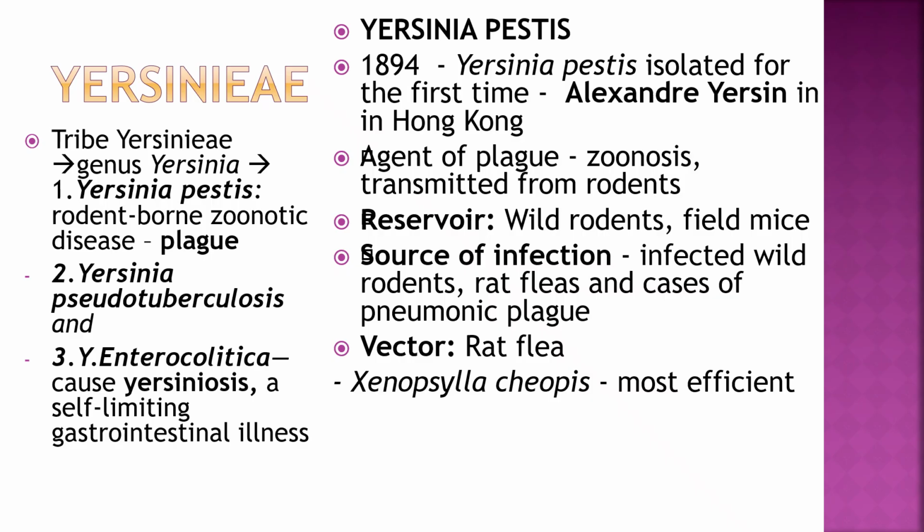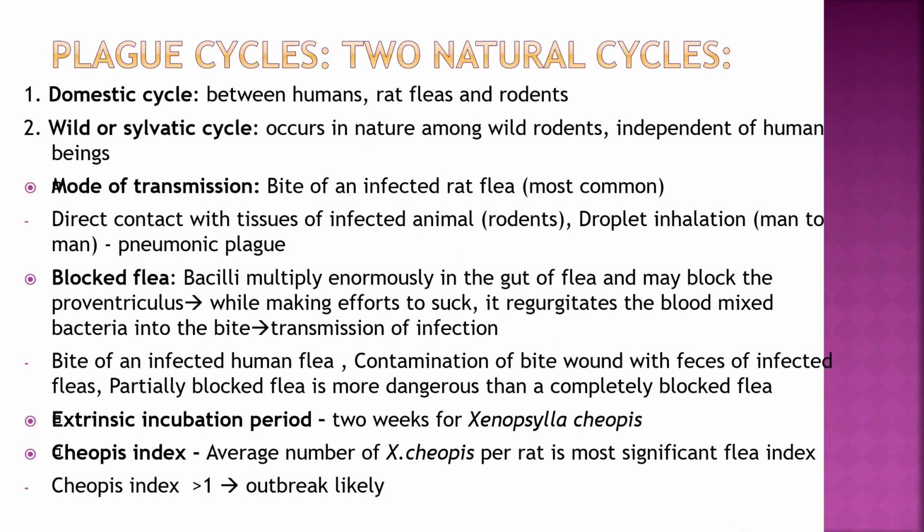Yersinia pestis was isolated for the first time by Alexandre Yersin in Hong Kong in 1894. The agent is zoonotic, transmitted from rodents. Reservoir: wild rodents, field mice. Source of infection: infected wild rodents, rat fleas, and cases of pneumonic plague. Vector: rat flea, Xenopsylla cheopis, the most efficient.